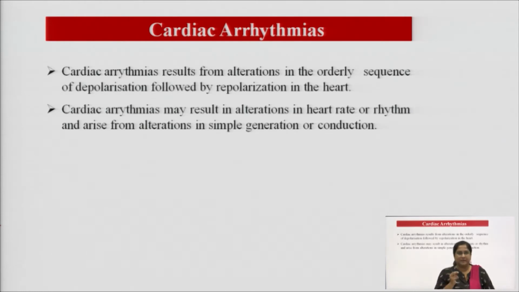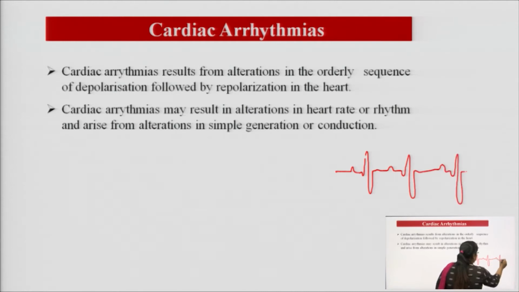What is fibrillation? If the interval between the peaks of the heartbeat is equal, then it is a normal heartbeat.